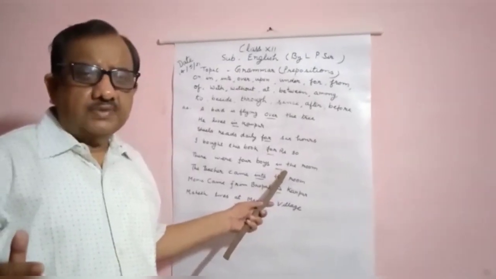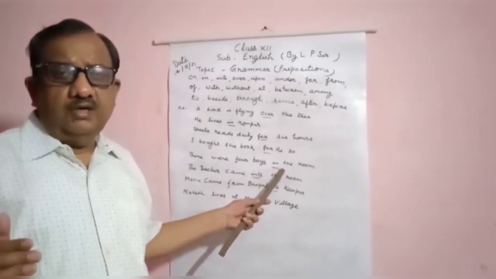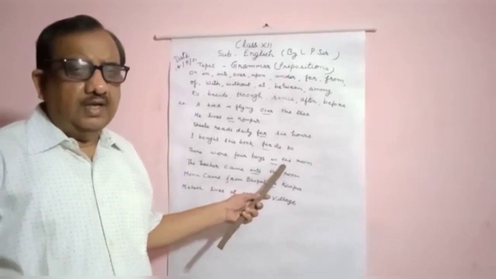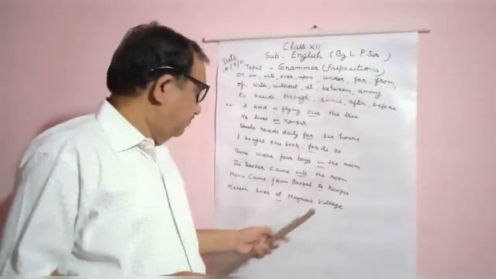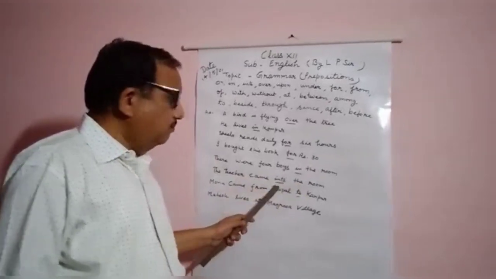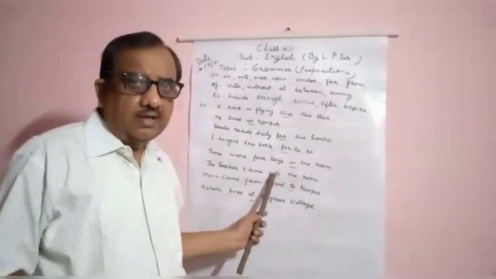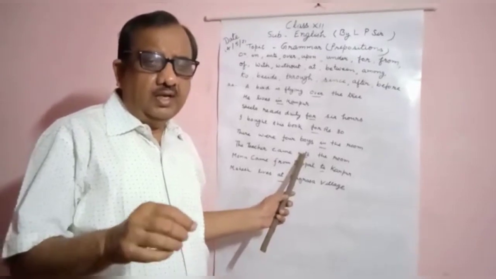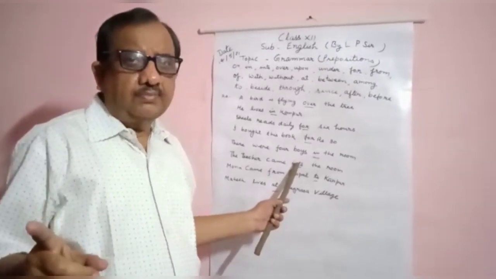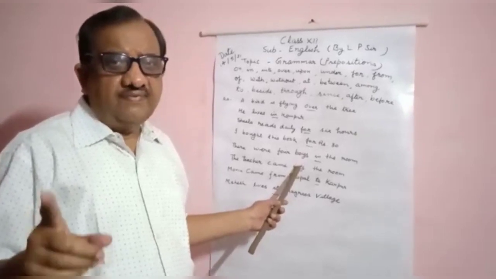And if someone or something goes in motion in any place, there should be use of into. Like the teacher came into the room. The teacher was in motion. He was moving when he was coming into the room. And when something is not moving, there should be use of in.